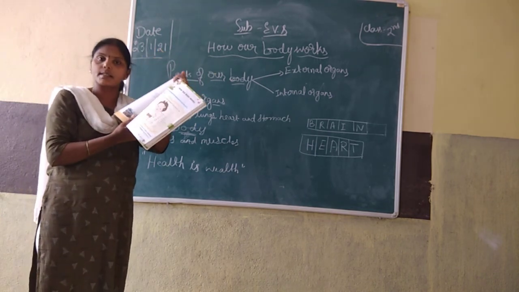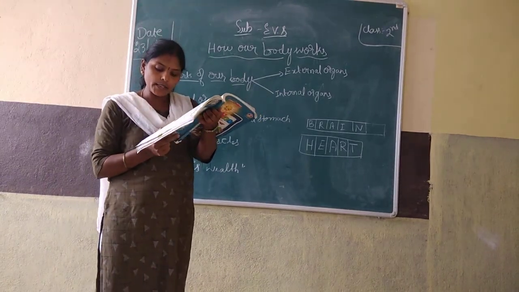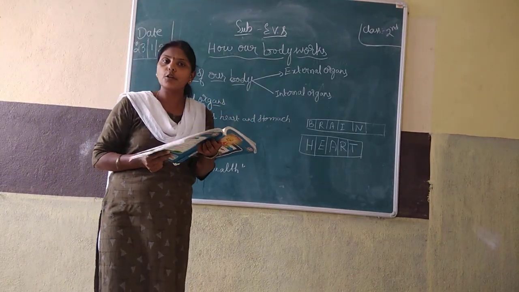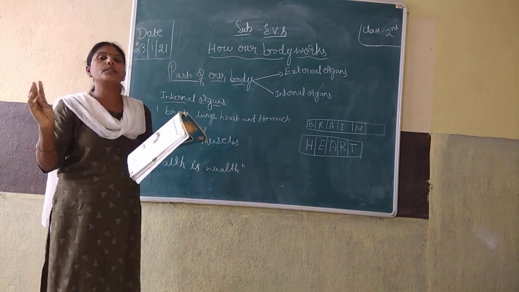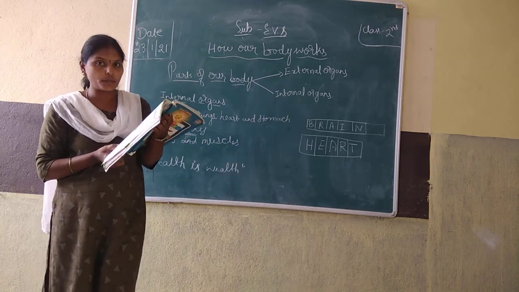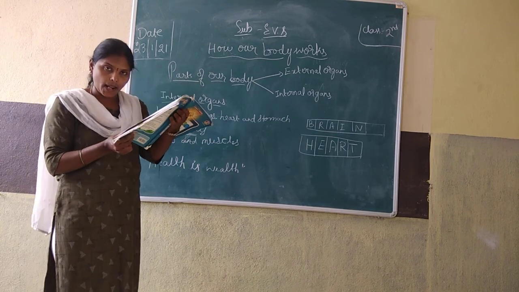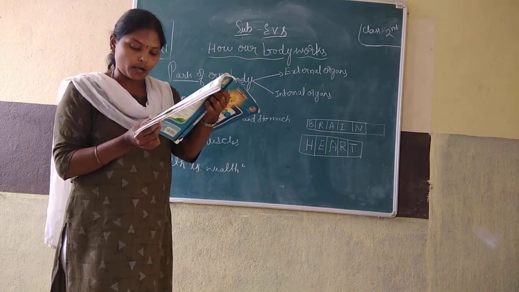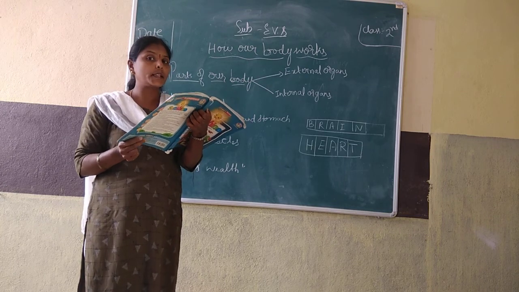First lesson. Okay children. Our body is a wonderful machine. Wonderful means beautiful, good machine. Our body has two types of organs. How many types?